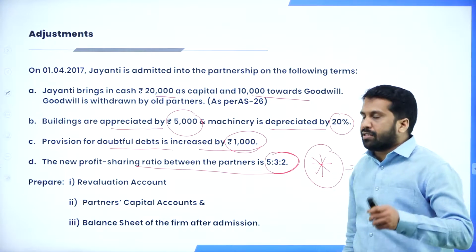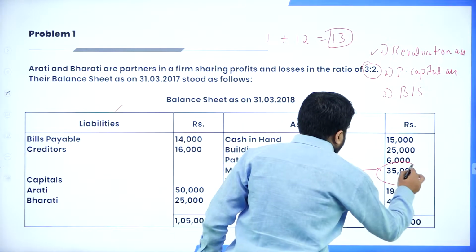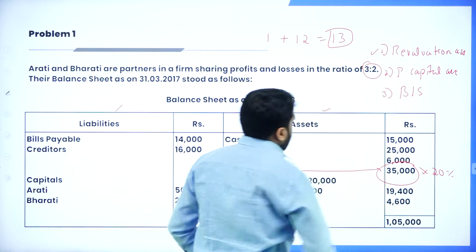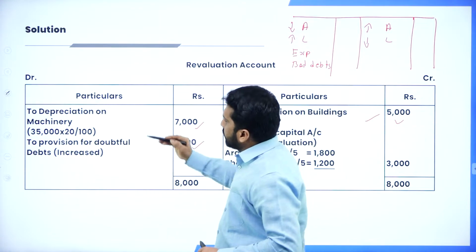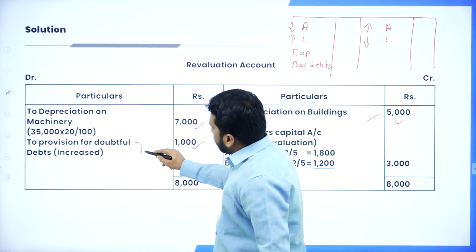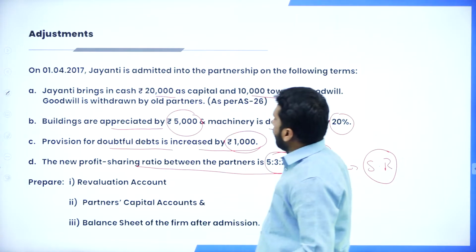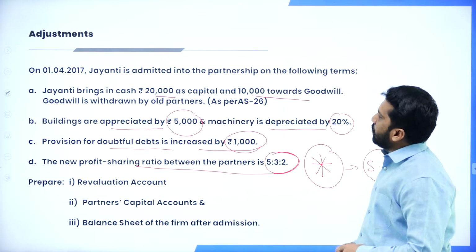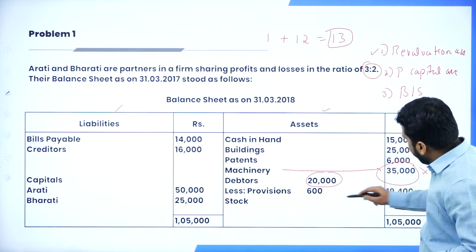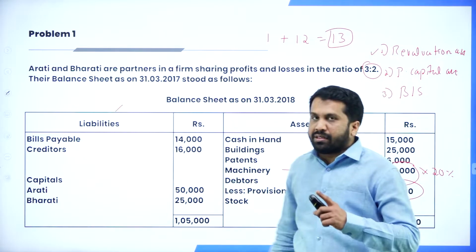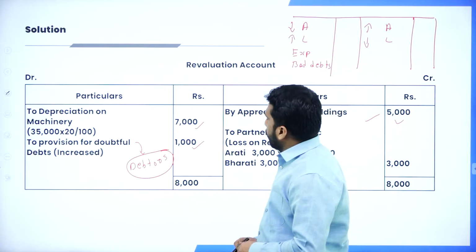How to calculate 20%? Go back to your balance sheet. Your machinery value is 35,000 into 20%. See, machinery value 35,000 into 20%. Similarly, provision for doubtful debts: always calculate on debtors. So what is your debtors value? Yes, your debtors value is given as around 20,000. Don't calculate on 19,400. Always go with your debtors value. Now, 20,000 they have given. So how much will it be?